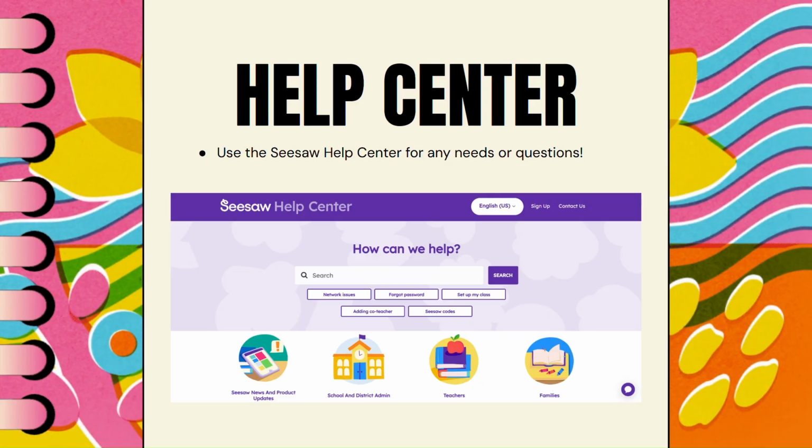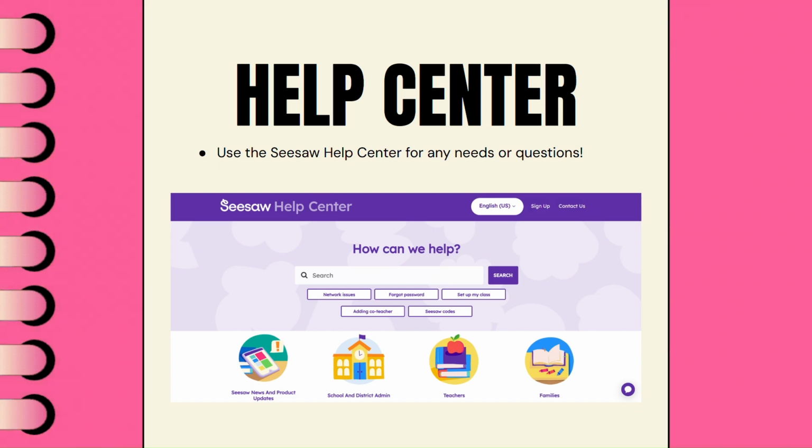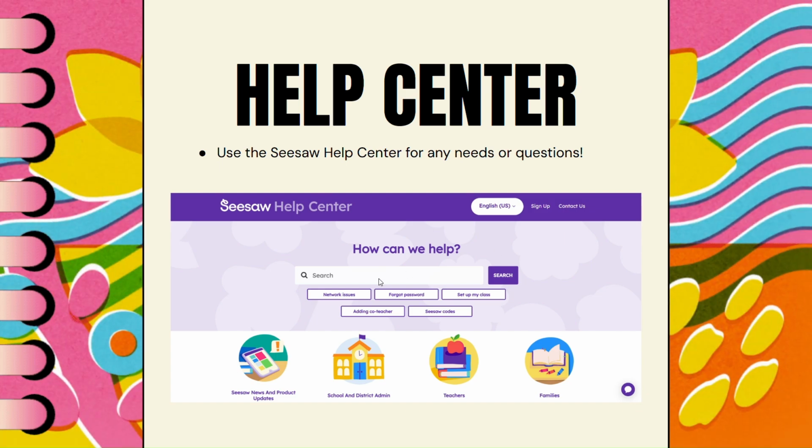If you have any questions, you can always use the Help Center, which is on the menu on the left of Seesaw, and it'll take you to the Help Center where you can search with network issues or if you forgot your password or you need help setting up a class.